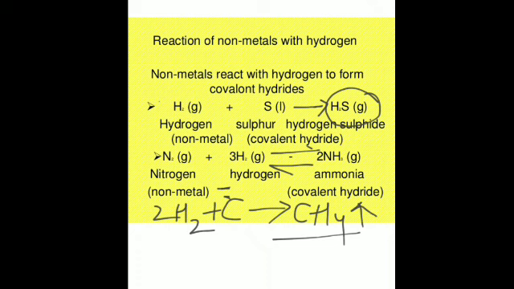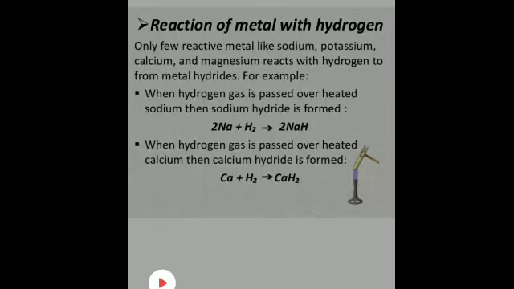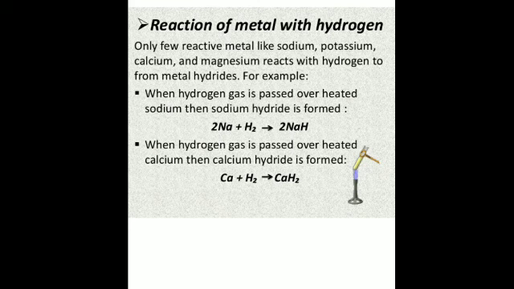Then the reaction with metals. Reaction with metals, they form hydrides. Is that clear? At high temperatures. So metals like sodium, potassium, calcium, and even lithium, they react with hydrogen at high temperature and they form the corresponding metal hydride.